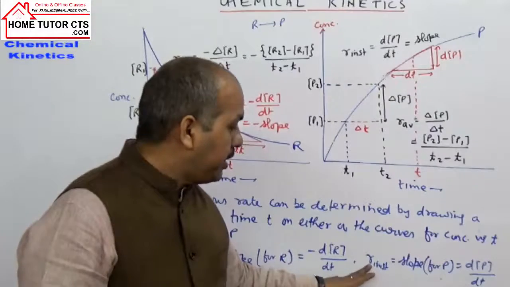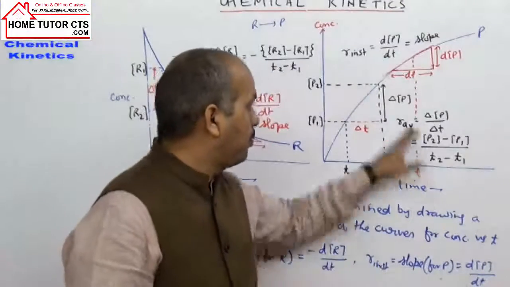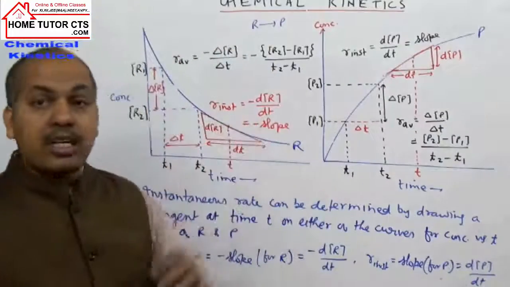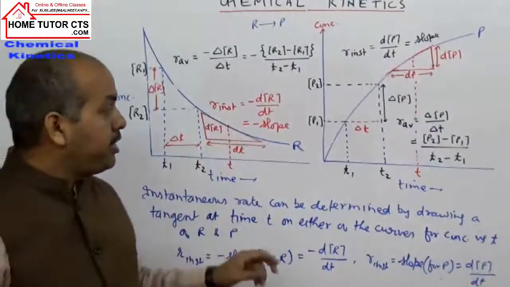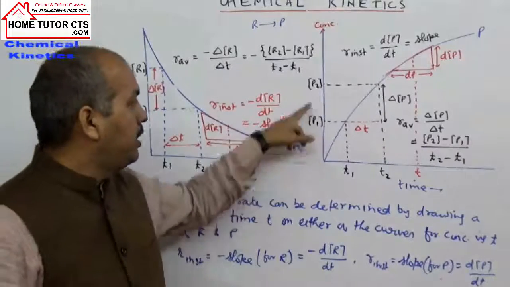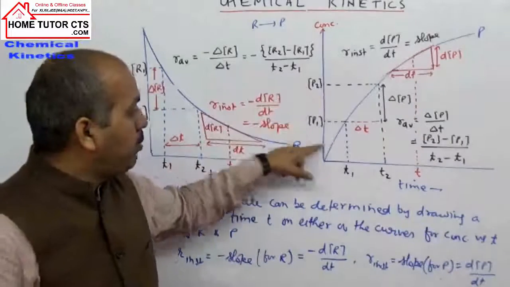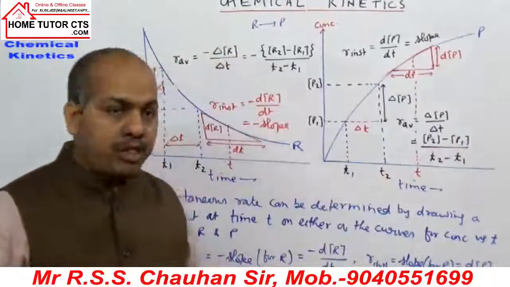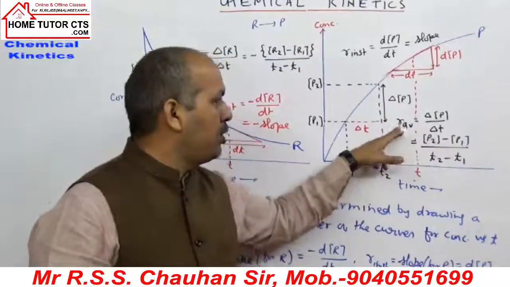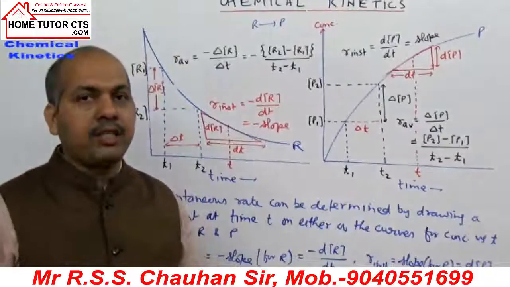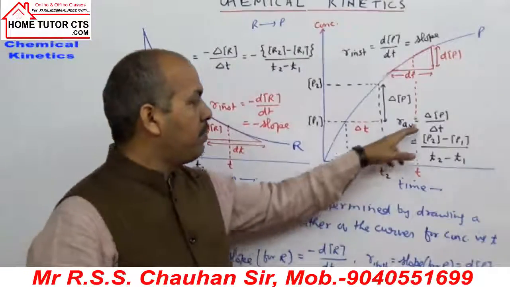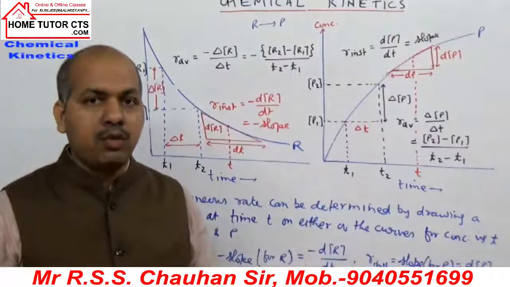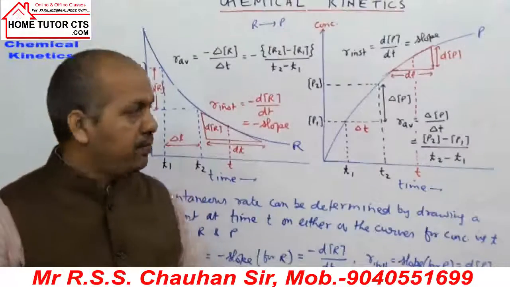How do we write the reaction instantaneous rate? For the product, the slope is positive, dP by dt. For the product also, we can find the average rate of production of the product. How? P2 minus P1 by T2 minus T1. This P2 minus P1 is positive. So the average rate of reaction for the product is given a positive sign, indicating that the concentration of product will increase with time.